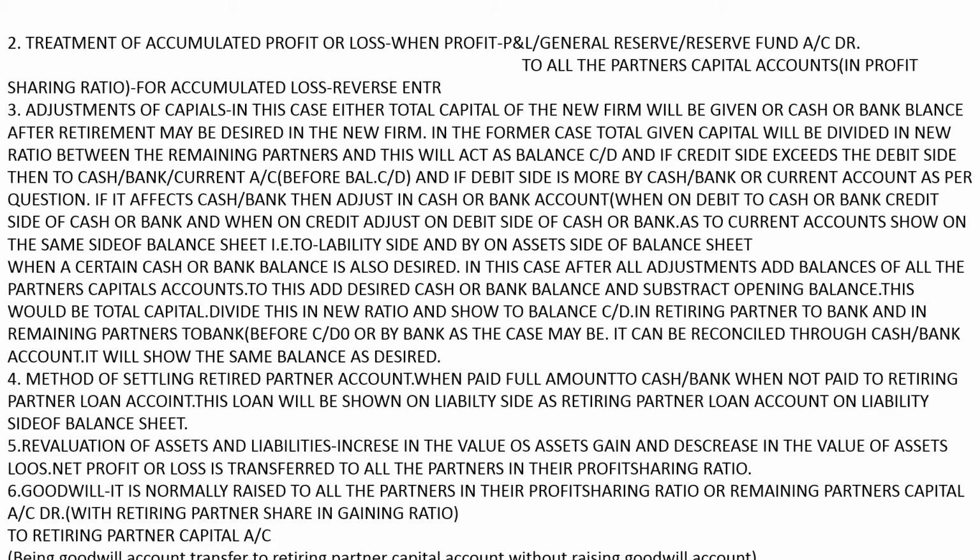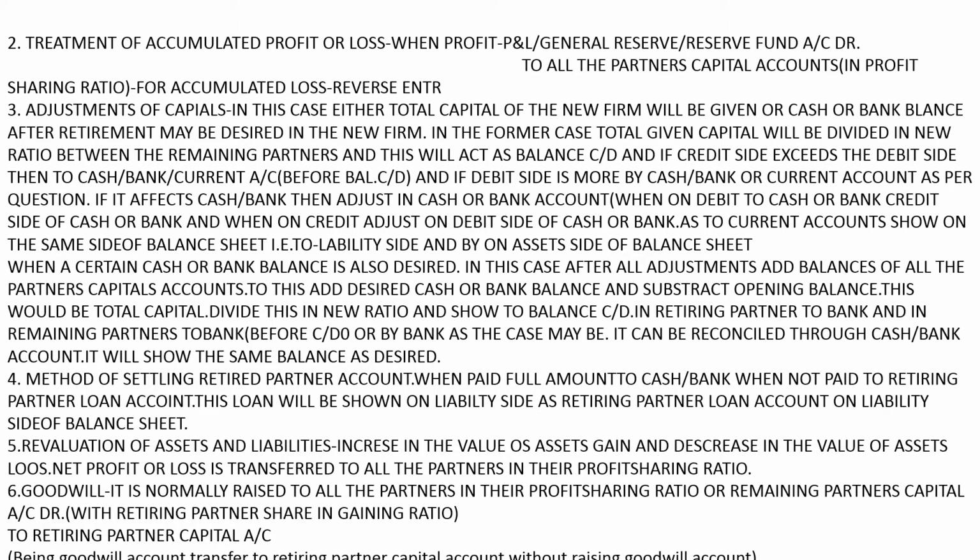Number 2, treatment of accumulated profit or loss. When there is a profit and loss account, general reserve or reserve fund, it is credited to all the partners' capital accounts in their old profit sharing ratio. For accumulated losses, there would be a reverse entry. That is, all the partners' capital accounts, A's capital account, B's capital account, C's capital account, are debited to profit and loss or general reserve or reserve fund.